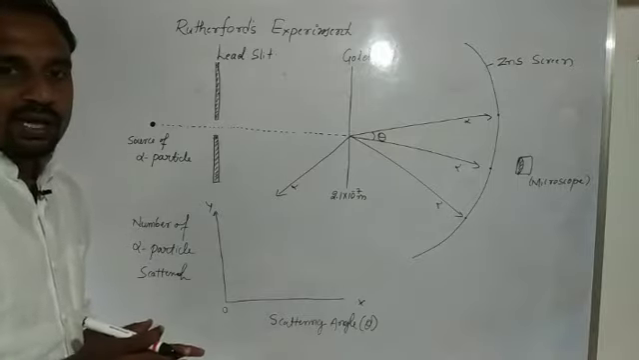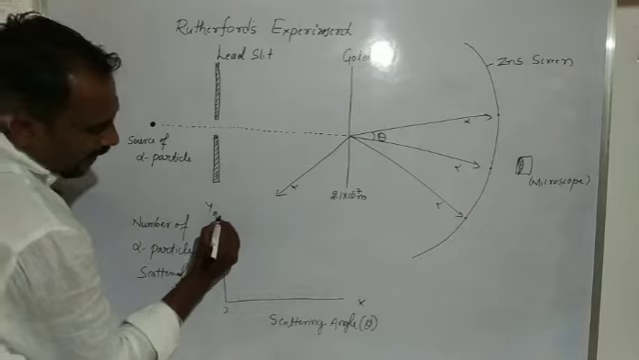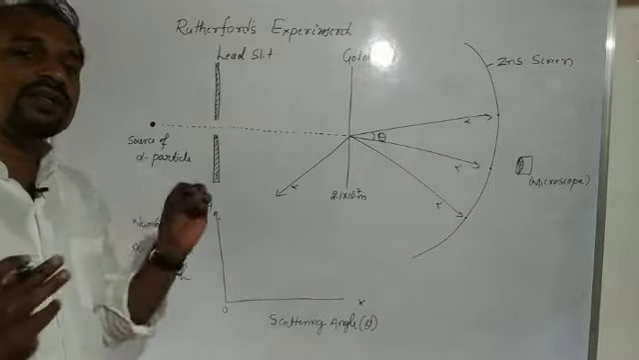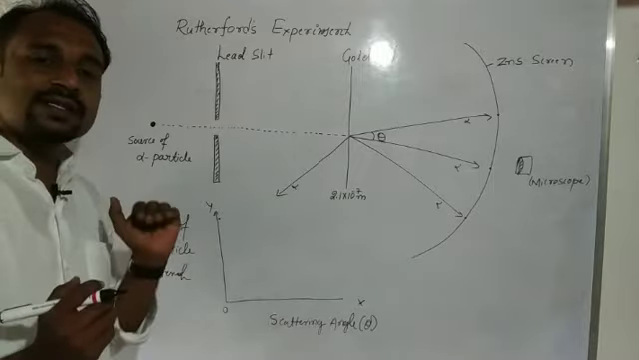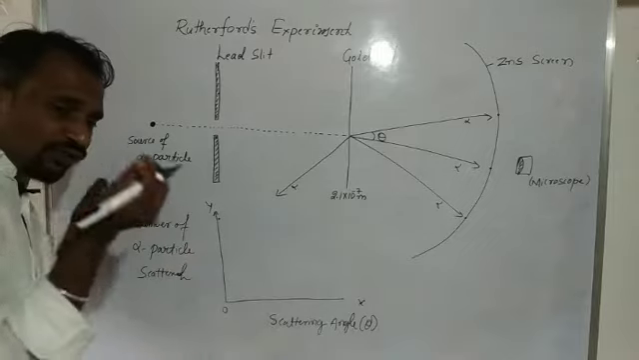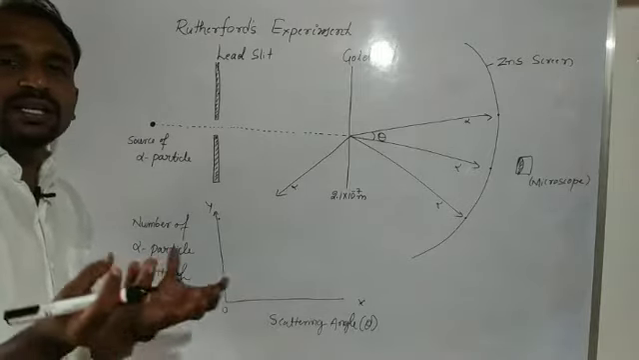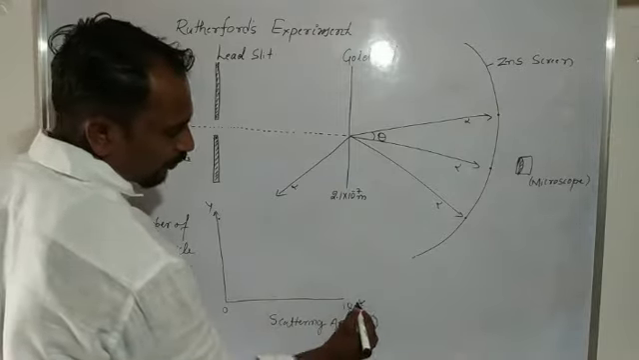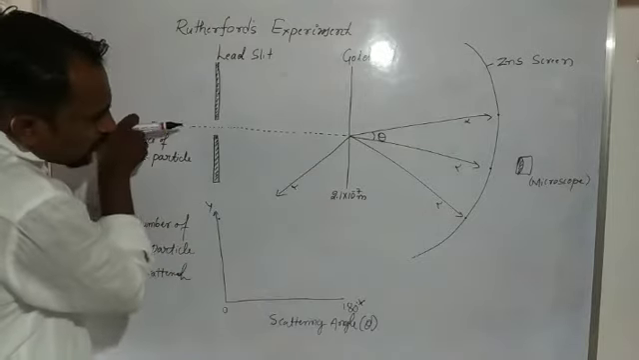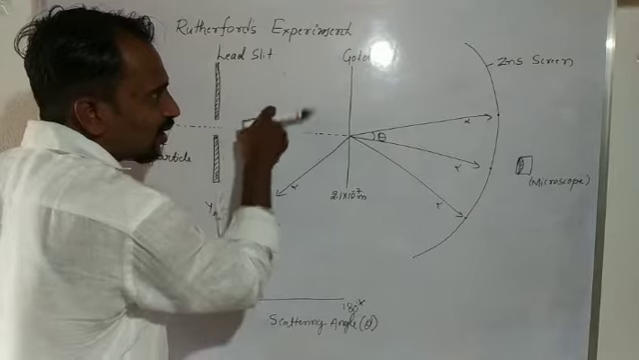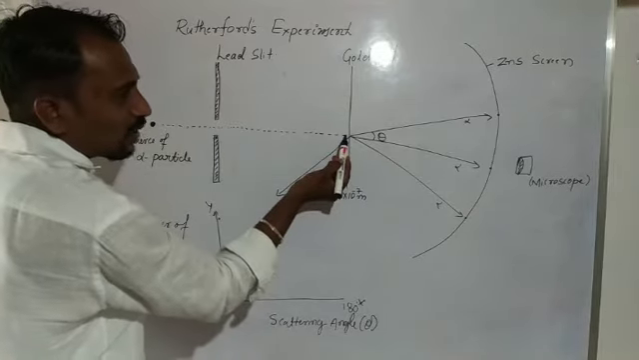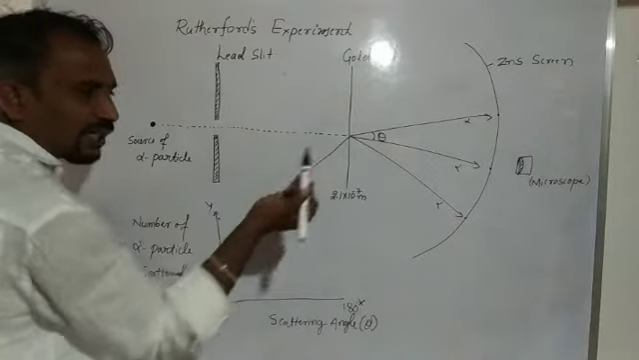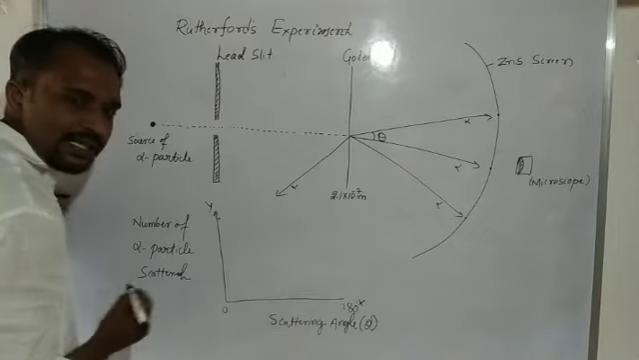Most of the particles travel along a straight line, which means their angle is near to 0. I am not saying exactly 0, near to 0, which means less than 1. Only a few alpha particles are scattered as the angle increases, up to 180 degrees. Suppose an alpha particle moves towards the gold foil and after scattering comes back along the same traveling path, then the angle is 180 degrees.